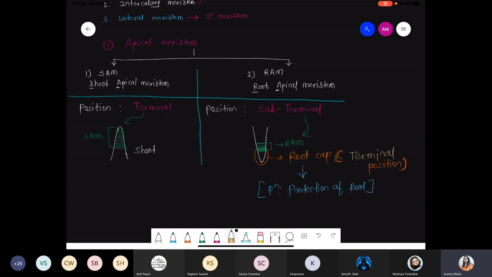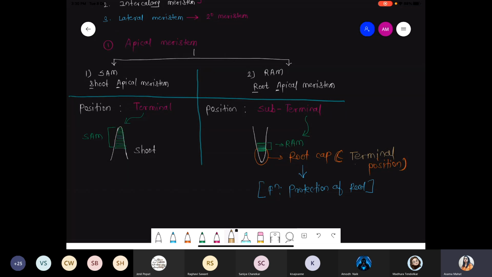So at the terminal position, the root cap is present, and above the root cap, there is the root apical meristem. See, I'm talking about the meristem. Meristem का मतलब क्या है? They can form all types of cells which are present in root. Similarly for the SAM. What is the meaning of SAM? Shoot apical meristem. They can form all types of cells which are present in shoot. आगे देखेंगे कौन कौन से cells होते हैं. But these are the very basics.